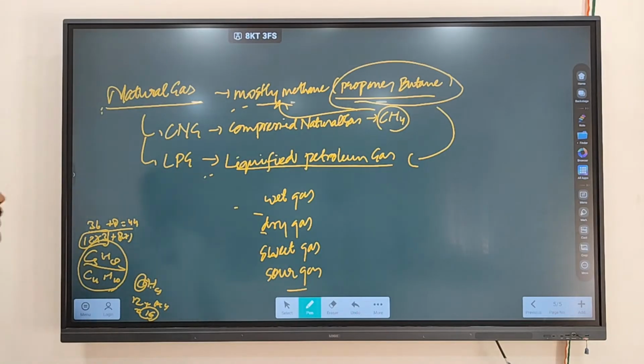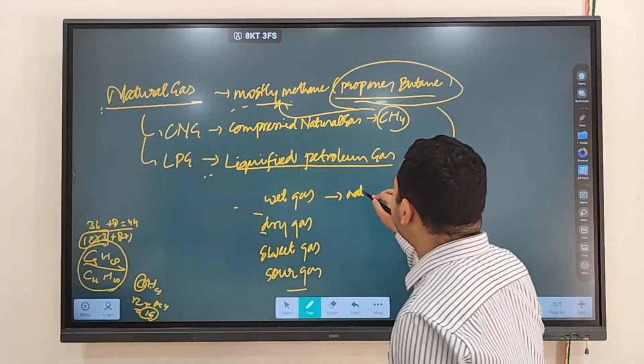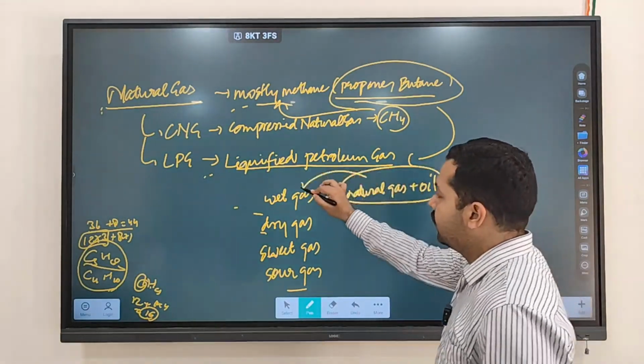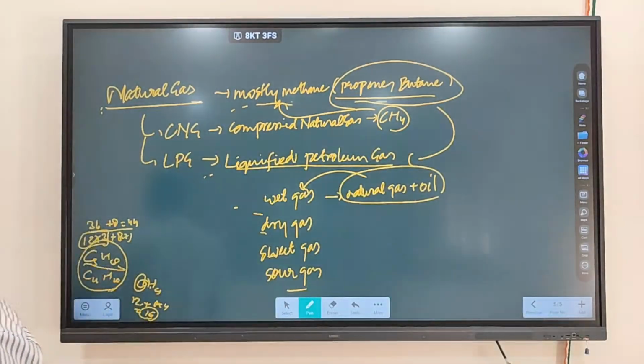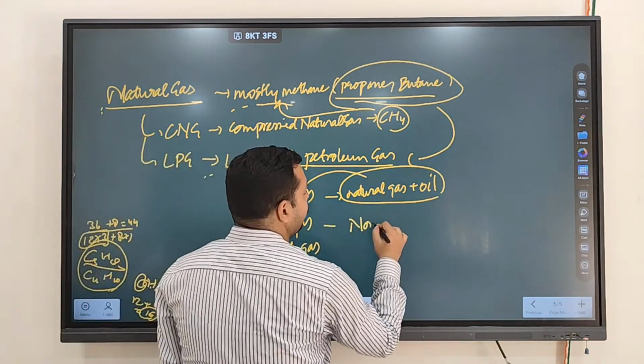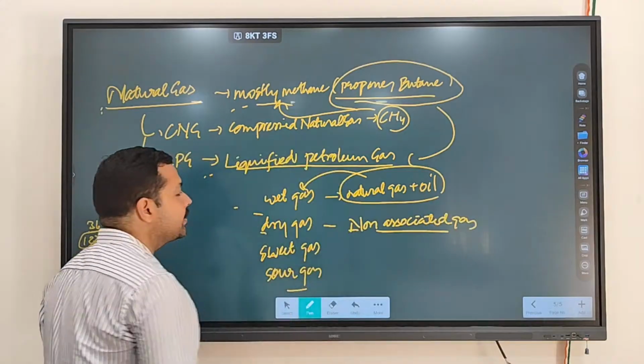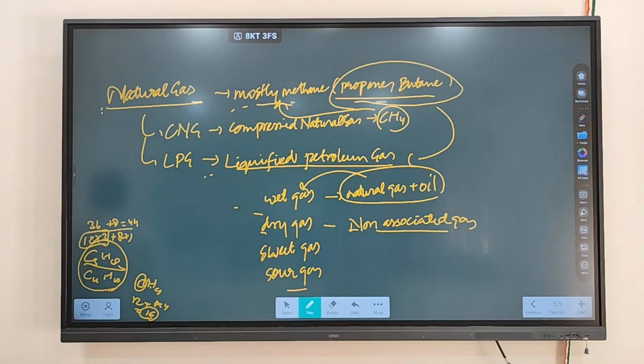Natural gas which is found in association with the oil is referred to as wet gas. While what is dry gas? Gas that is not found in association with the oil. Non-associated gas, which is not found in association with the oil, that type of gas is referred to as dry gas. So some gases are found in association with oil, some gases are not found in association with oil.